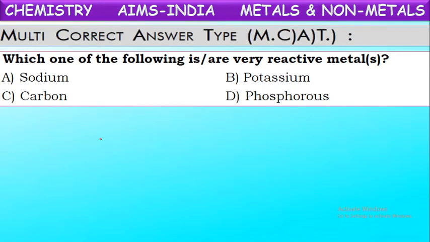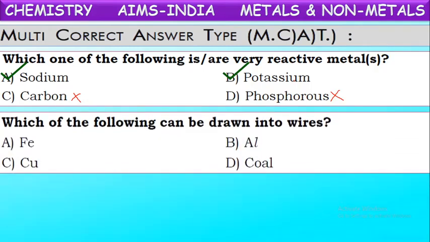First of all, carbon is a non-metal, and phosphorus is also a non-metal. So the remaining two, sodium and potassium, are both highly reactive metals.